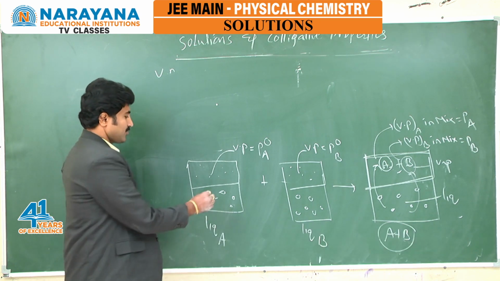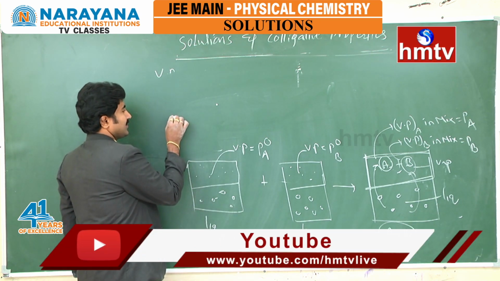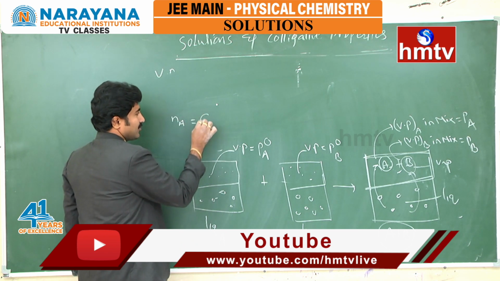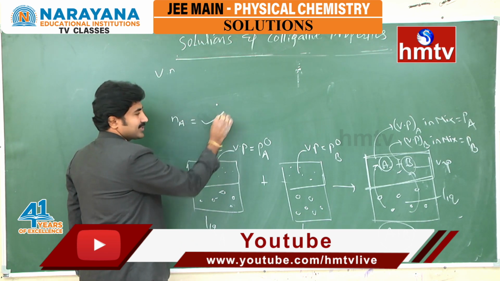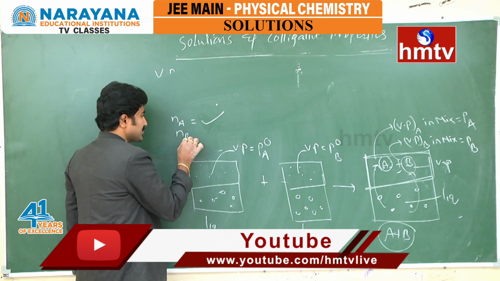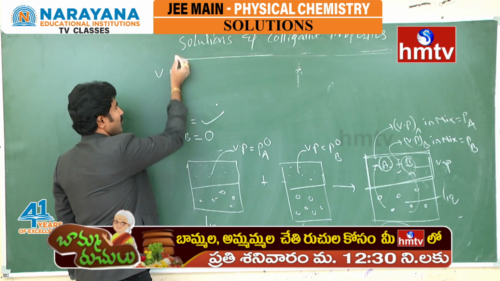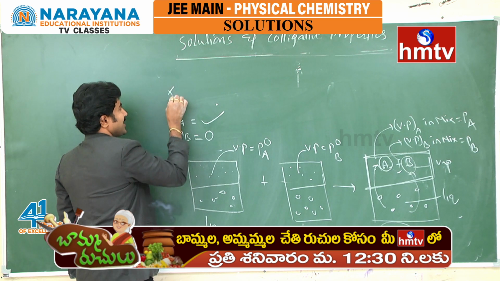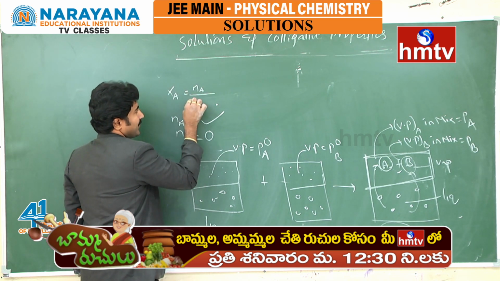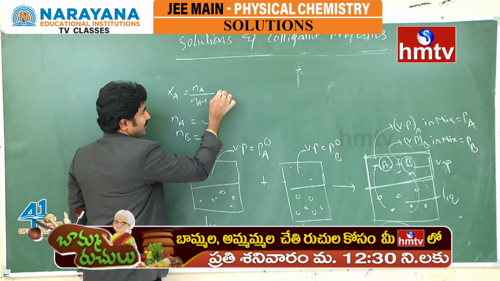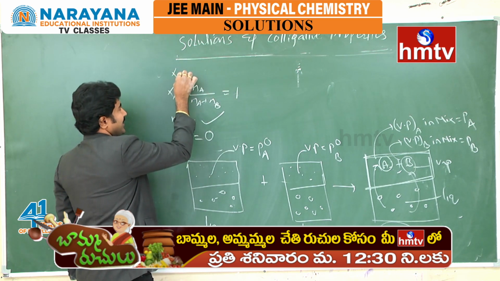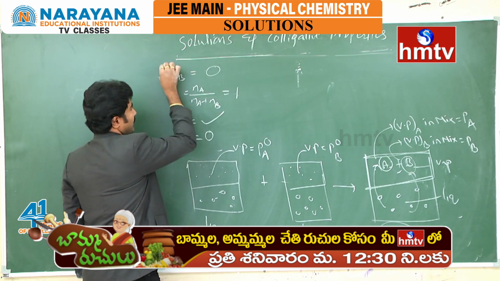To understand that, we have to see the individual information and the corresponding calculation part, and what Raoult's law is here. If you look at liquid A, let the number of moles of A be some moles and the moles of B be 0. Then what is the mole fraction XA here? Na by Na plus Nb, this is equal to 1, and Xb is equal to 0.